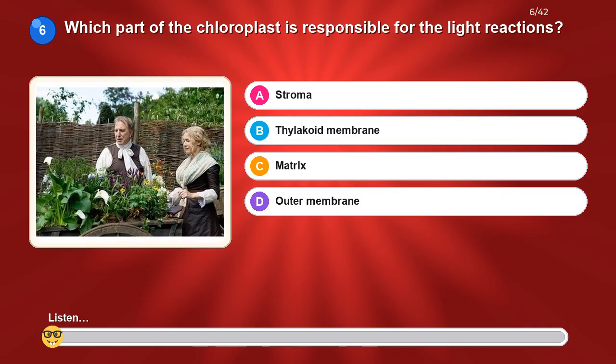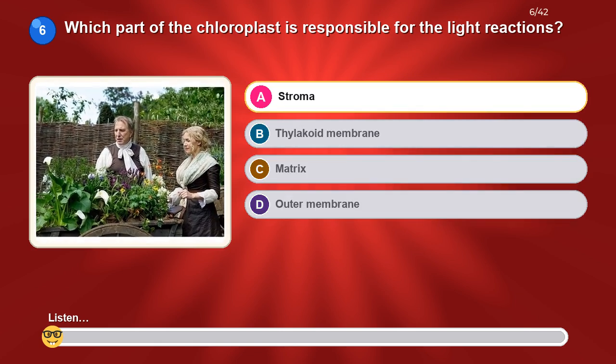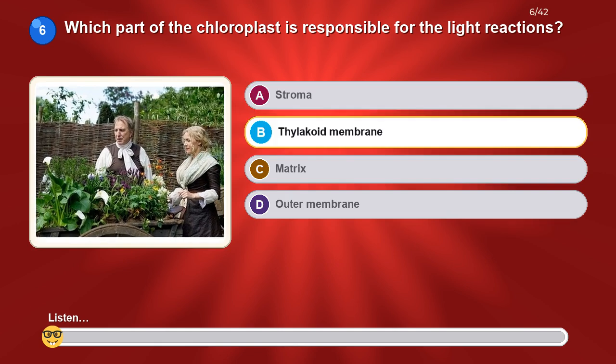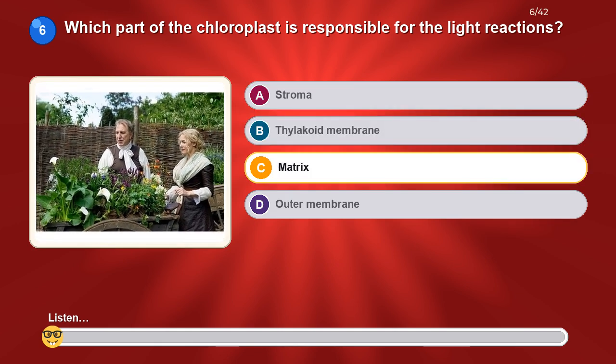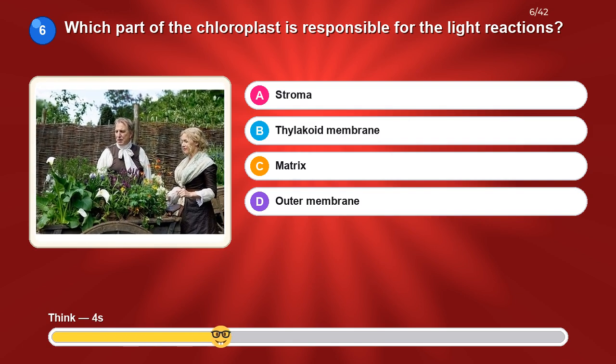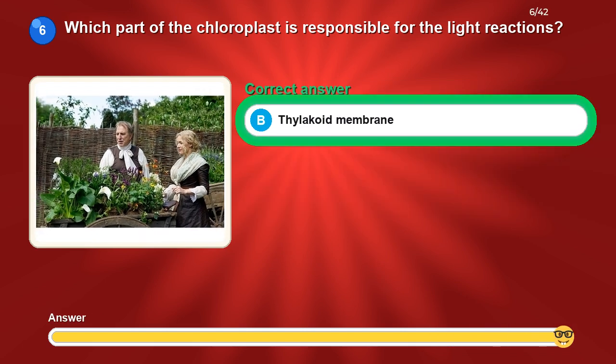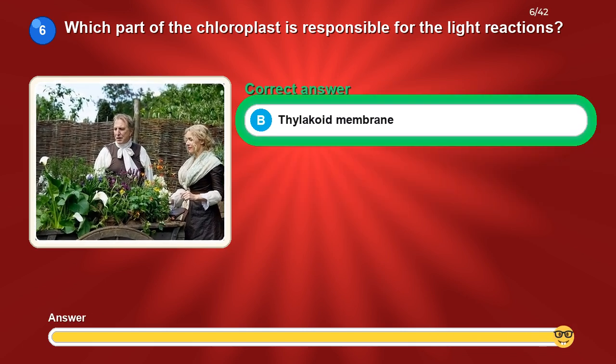Which part of the chloroplast is responsible for the light reactions? Option A, stroma. Option B, thylakoid membrane. Option C, matrix. Option D, outer membrane. The correct answer is thylakoid membrane.